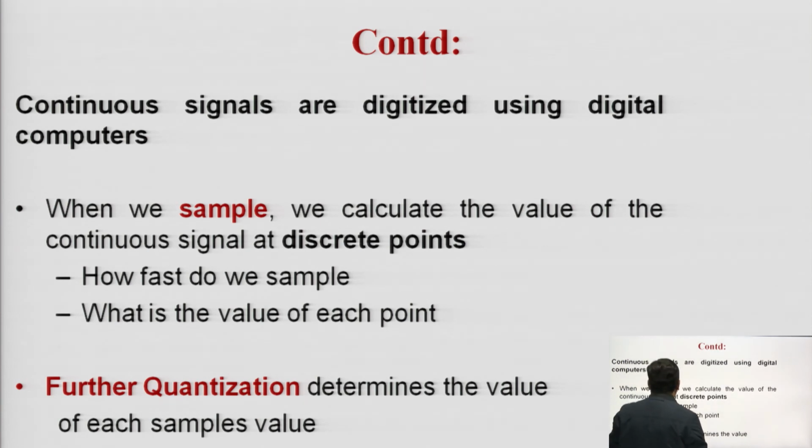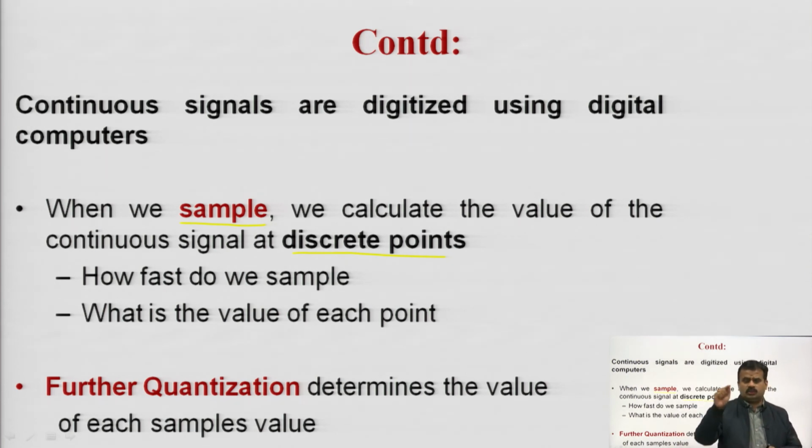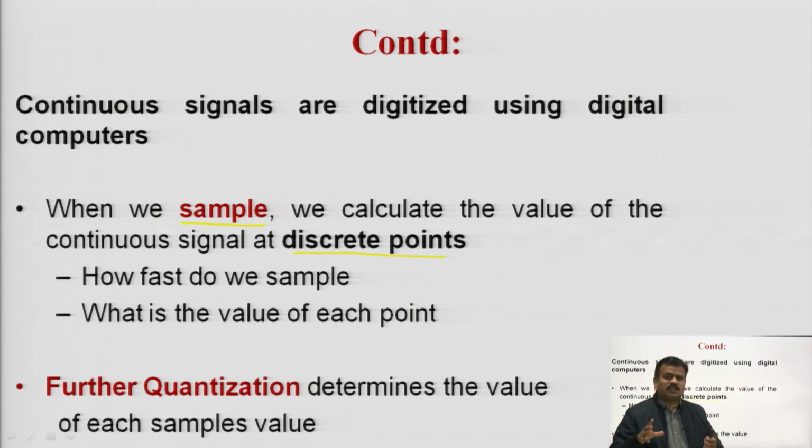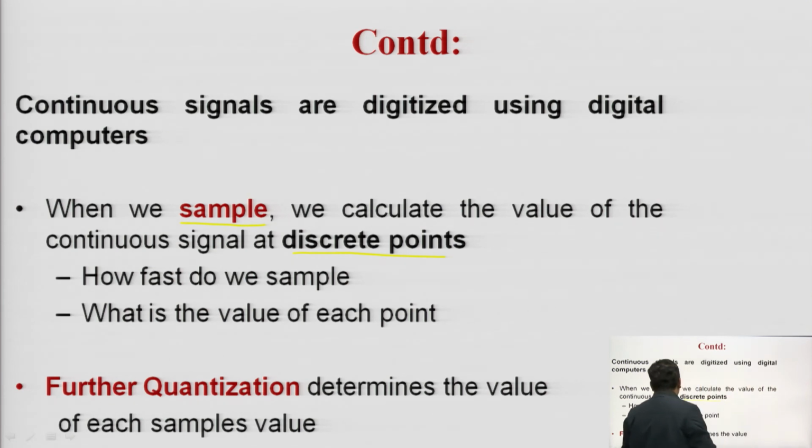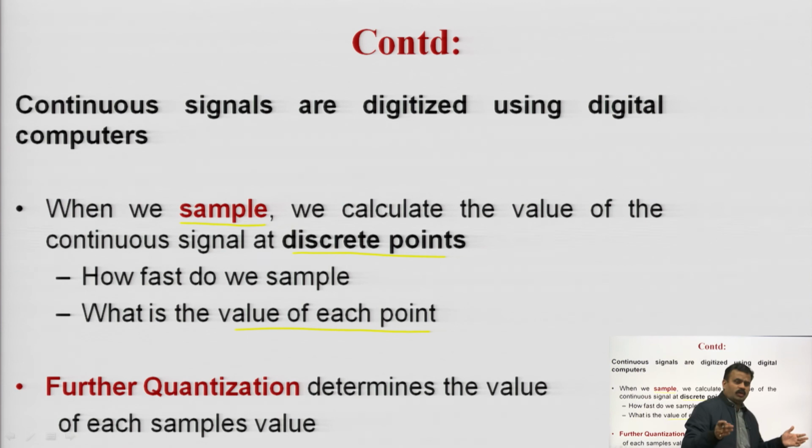So, how do you convert your continuous time signal into digital form for using a digital computer? At first, when we sample, we calculate the value of the continuous signal at discrete points. You have a continuous signal, and you sample it at different instants and find some sampling points. This is the process of converting your continuous time or analog signal into a discrete signal. How fast do we sample? This is very important, and what is the value of each point?